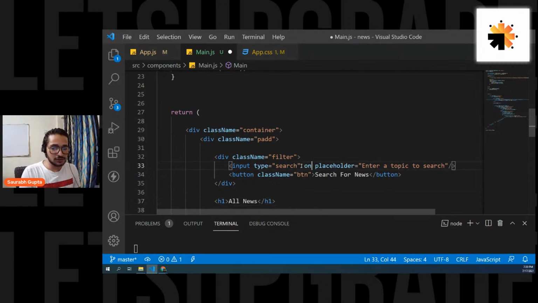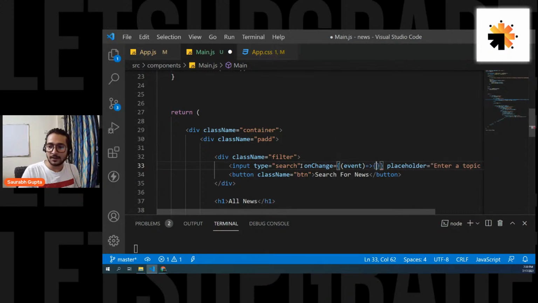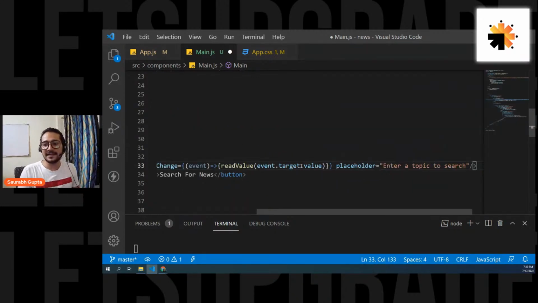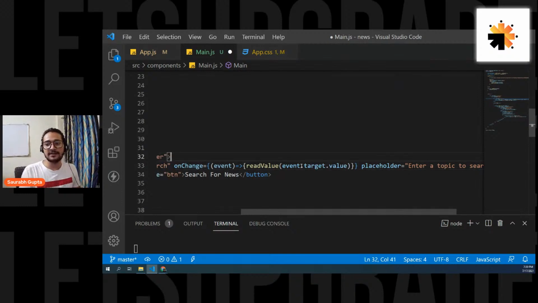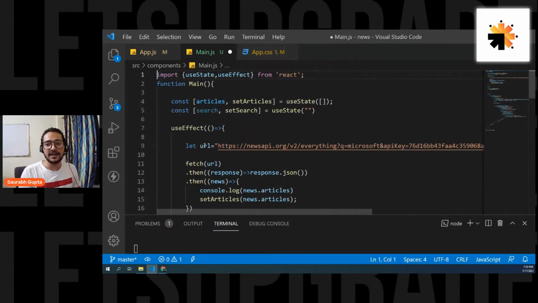So on change, I'm going to call event. And here, I'm going to call the function. What is my function name? Read value, right? So read value, in which I'm going to pass event dot target dot value, which will basically get me the current field's value. And what I'm getting, I'm putting inside set search. That means basically into this variable. That's it. That's what I wanted.